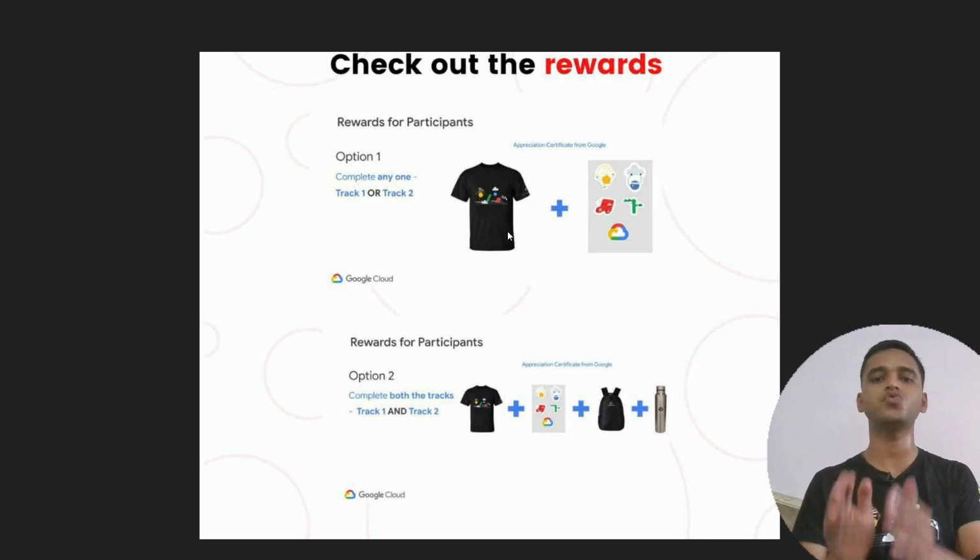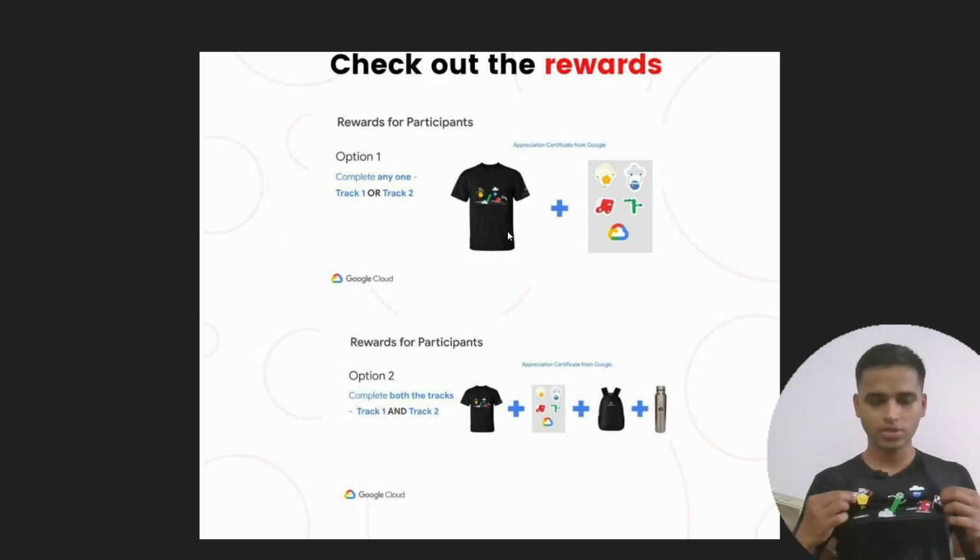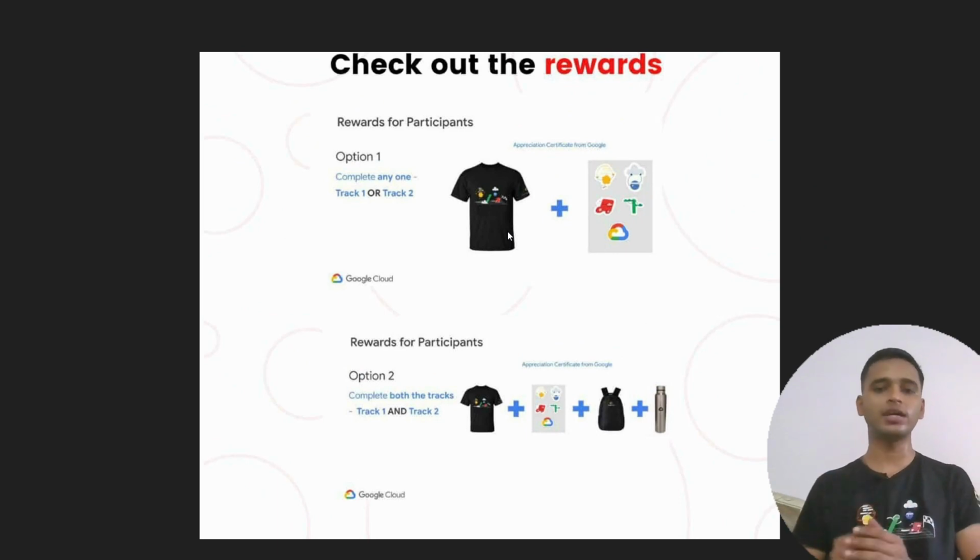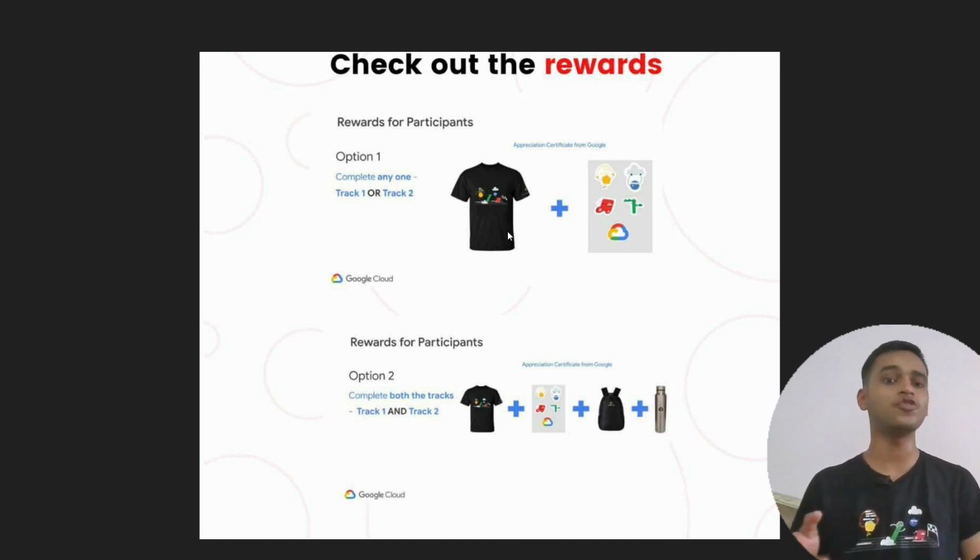And if you complete a single milestone, then there is a t-shirt and a sticker pack. The t-shirt which you can see on the screen, which I wear, is the same, because I got this t-shirt last time when I participated in this event. So how you can also participate in this event, what the eligibility criteria are, and how you can enroll for this program, everything you want to know is in this video.